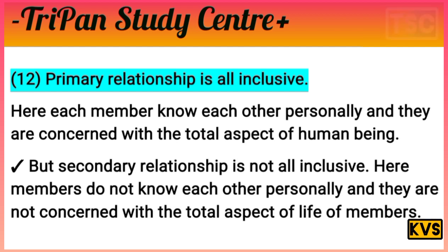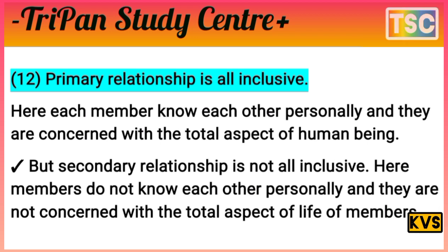The next one: primary relationship is all inclusive. Here each member knows each other personally and is concerned with the total aspect of human beings. But secondary relation is not all inclusive. Here the members do not know each other personally and are not concerned with the total aspect of the life of members.